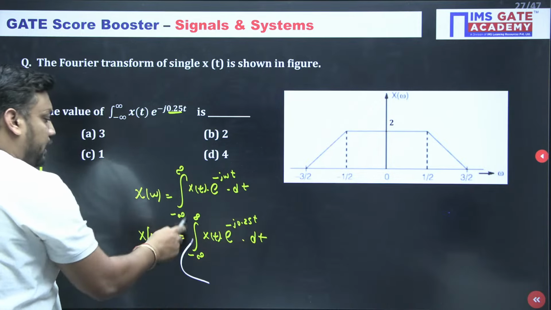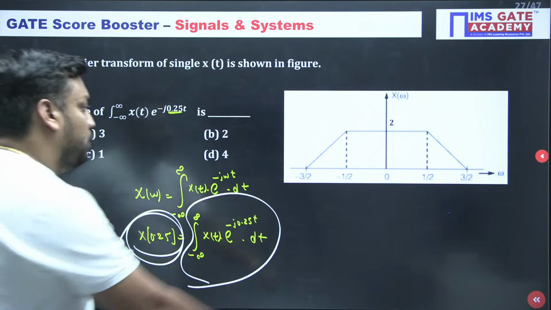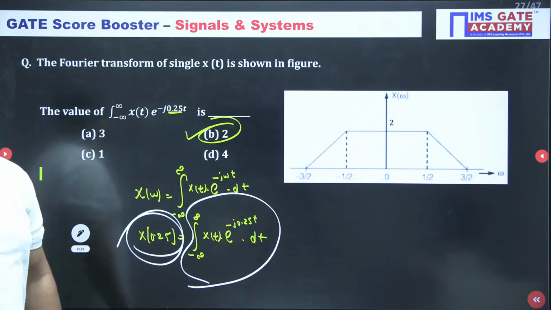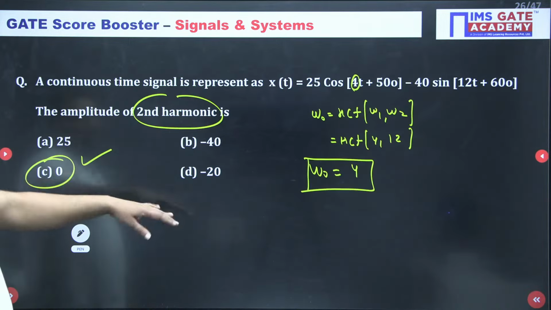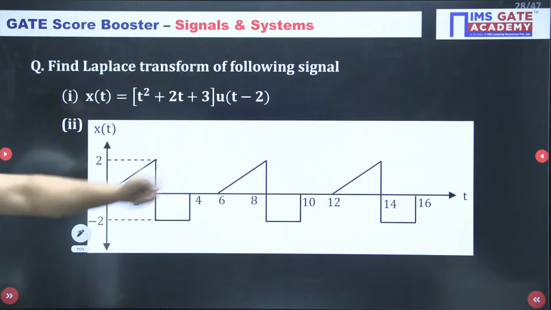If in the first attempt you are getting the answer, it means you have a strong concept, guys. X at 0.25 magnitude is 2, so the answer is 2, B for Bombay. Come on, Akansha. Shabash, very nice. You are correct. Very good question.